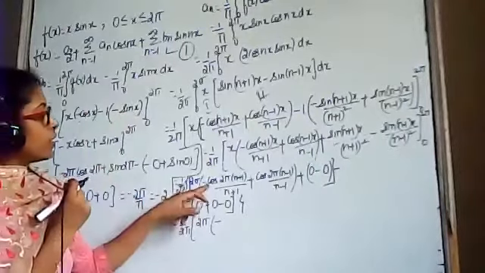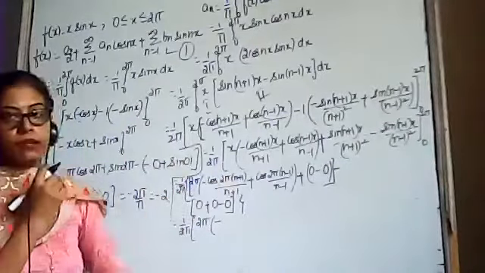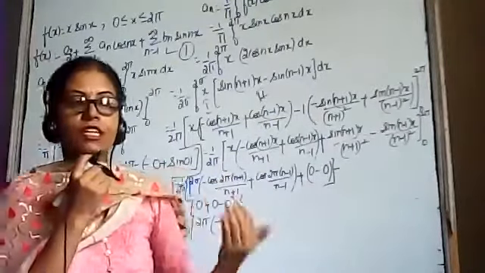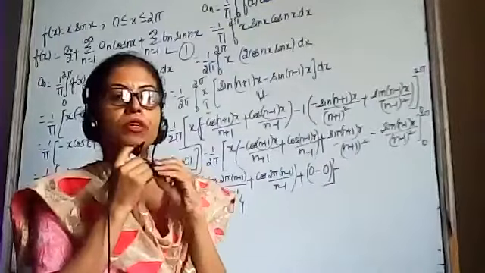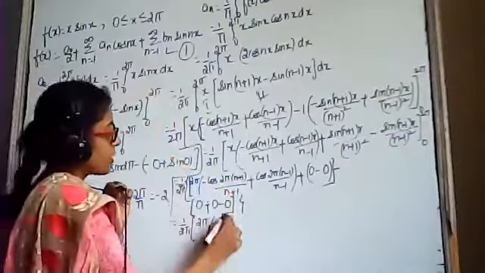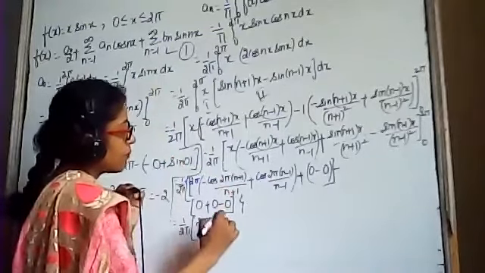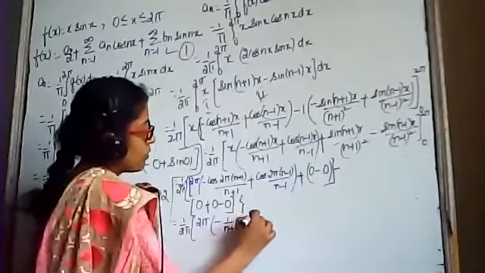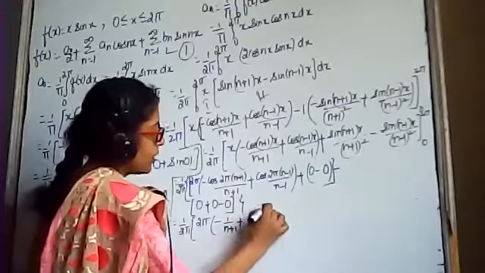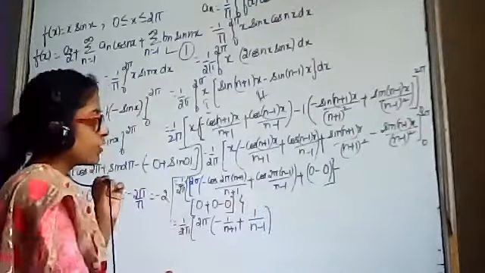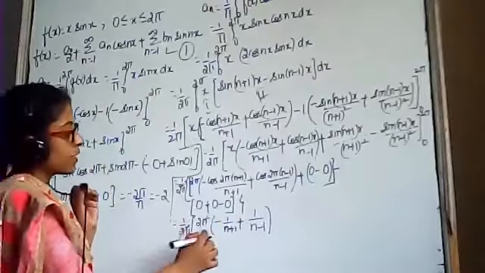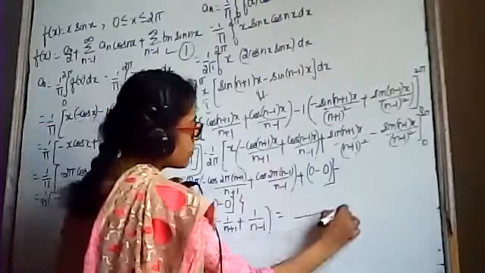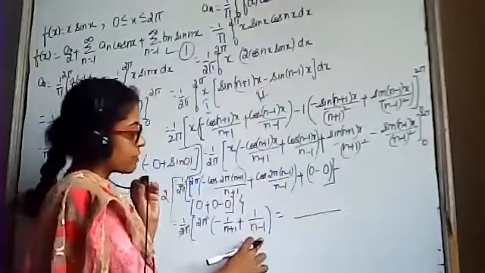अब यहाँ पे देखो भाई, cos of 2 pi theta, cos के जितने भी even multiples हैं, all the even multiples of cos, its value is 1. So this will become 1 upon n plus 1. It will be again equals to 1 upon n minus 1. Rest everything is 0. This 2 pi and this 2 pi will become cancelled.